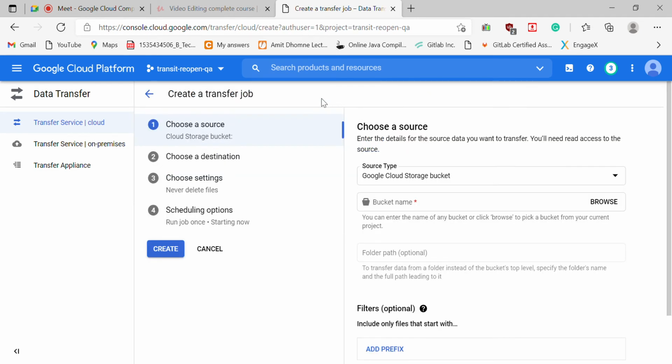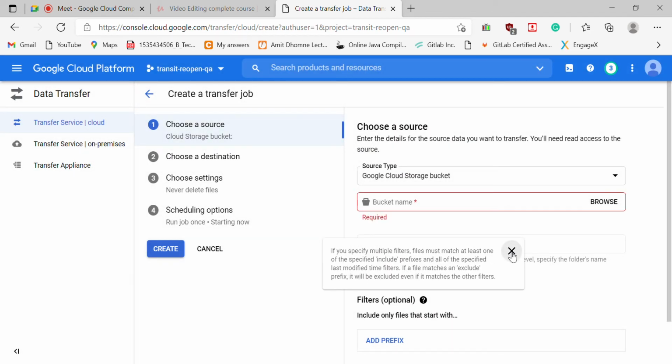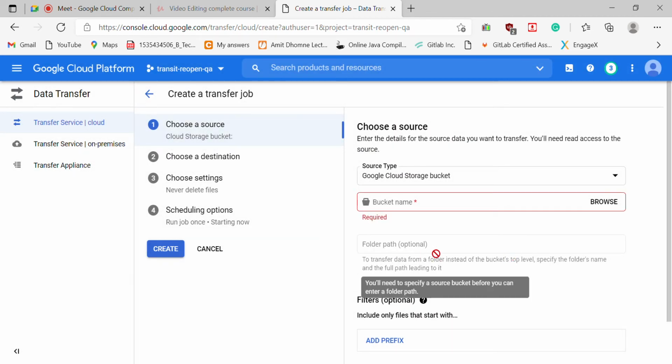You can click on this. Source type: you can select a bucket name, whatever bucket you want to specify. As I have not created any bucket, you will then give the folder path of that bucket. Let's create a bucket here.